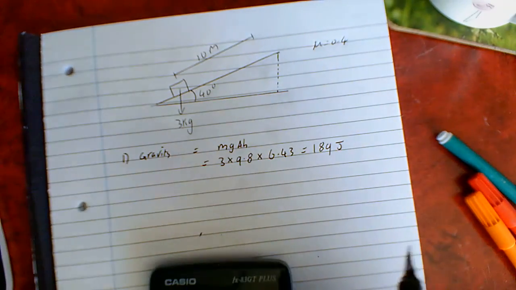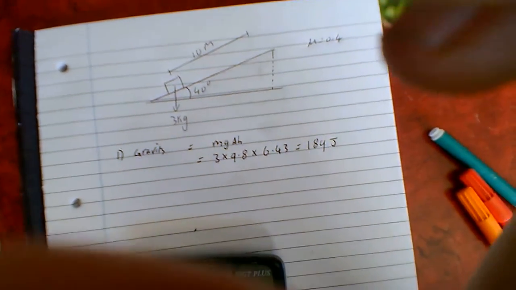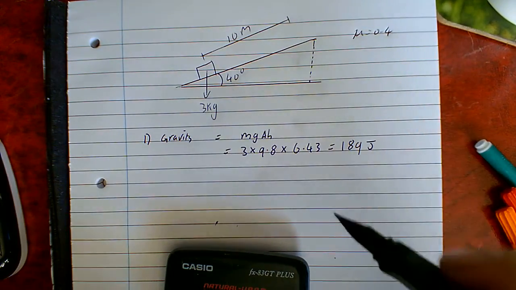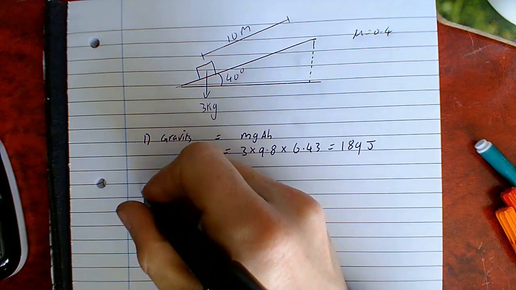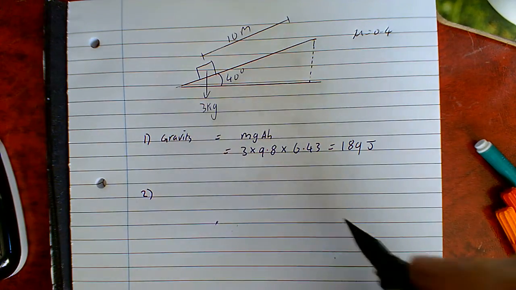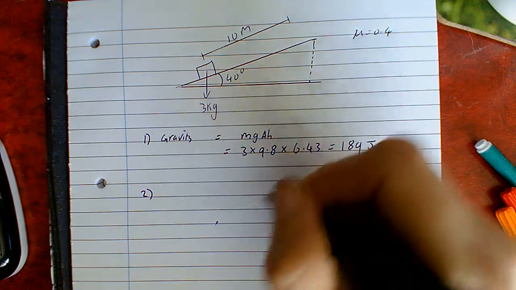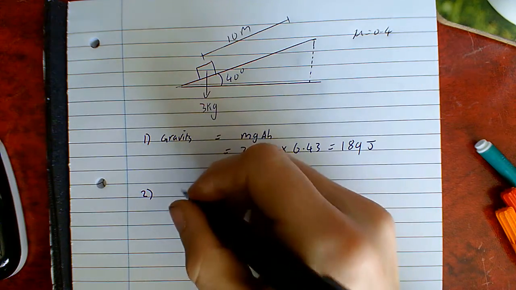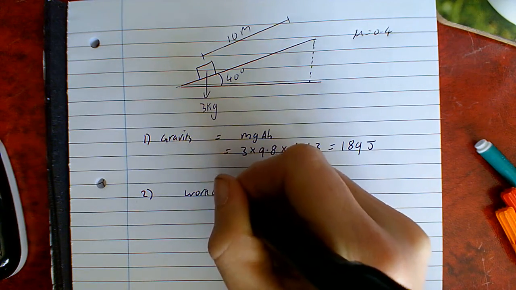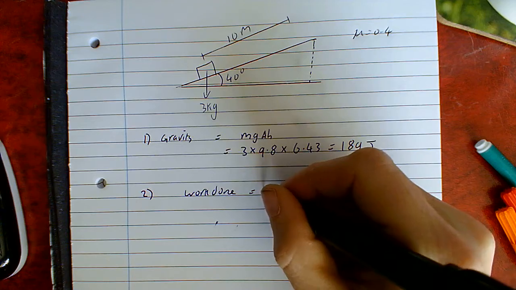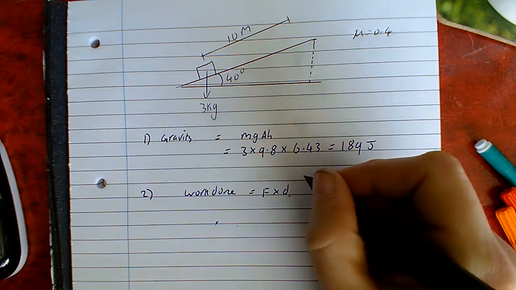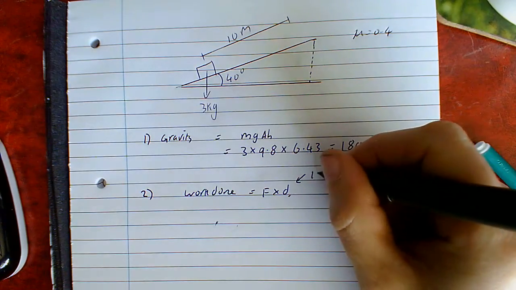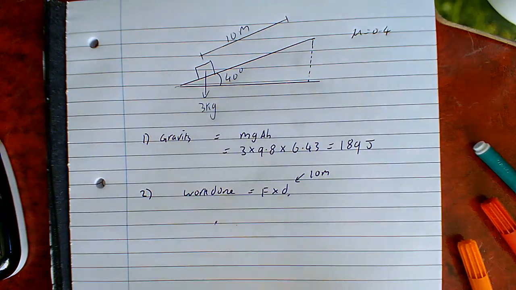Okay, for part B. Let's just see if I can tidy this. There we go. That's a bit clearer, isn't it? Right. So for part B, or part two, I should say. This one's going to be a little bit more complicated because the formula for work done against friction, or indeed any force other than gravity, is that the work done is equal to force times distance. Well, I know what the distance is. The distance is going to be 10 meters. Okay, so I just need to calculate what the force is.